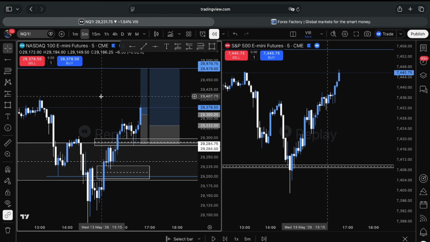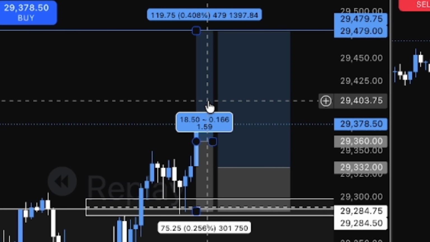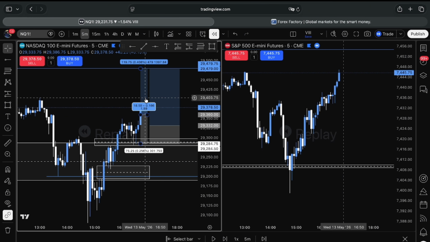However, I was just fixing my stream. I think at this point I turned off my stream and then I was turning it back on. But I still had a 1.5 RR. I was only in this trade of 1 micro, and normally I like to risk $250 per trade.